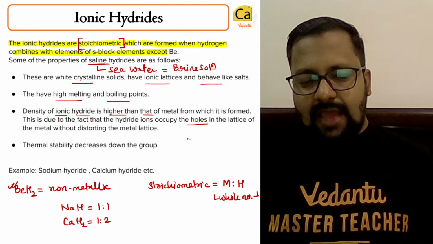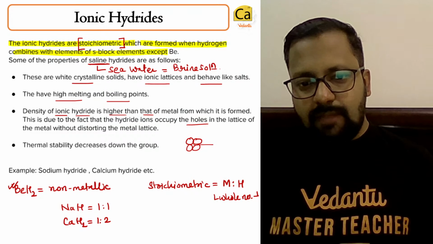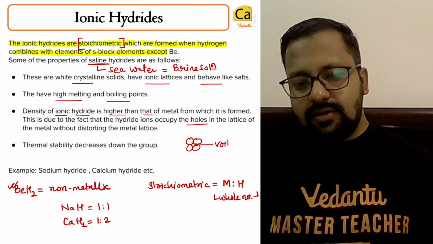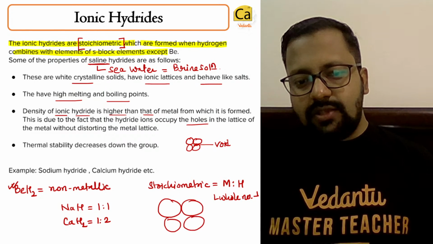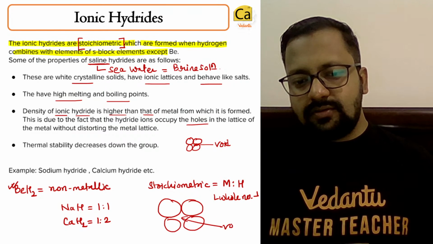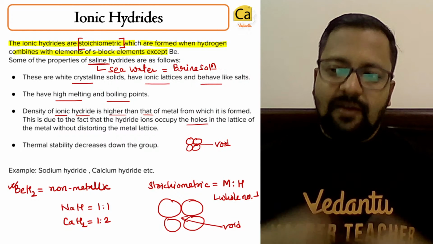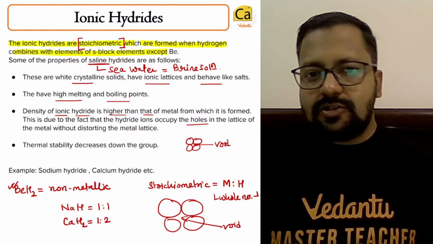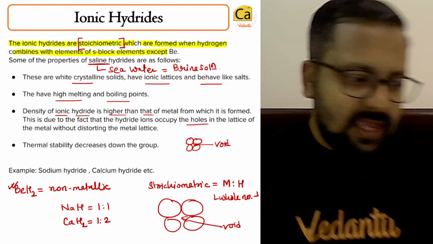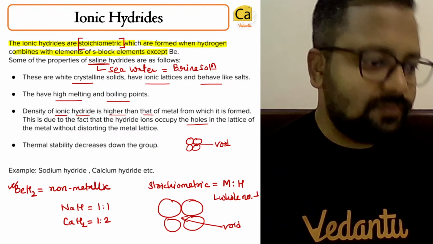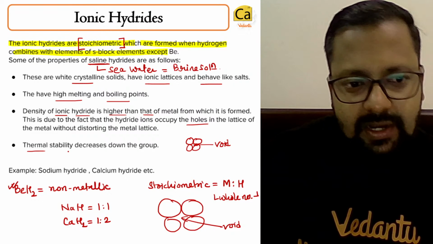If the atoms are small, then the size of the void is small. Can you see this empty region? This is known as a void. If the atoms are large, then the size of the void is also large. The void is where these hydrogen atoms are sitting. If the void is larger, then the force of attraction on the hydrogen is a lot less, and so this hydrogen can escape quite easily. Okay, clear?